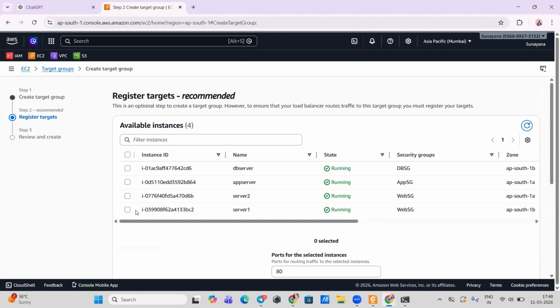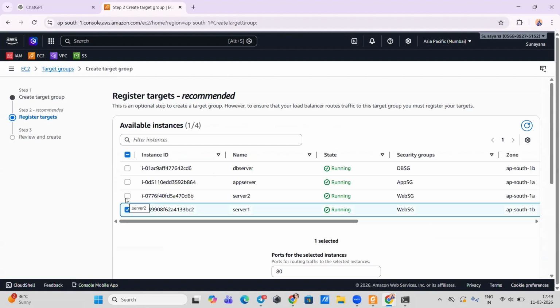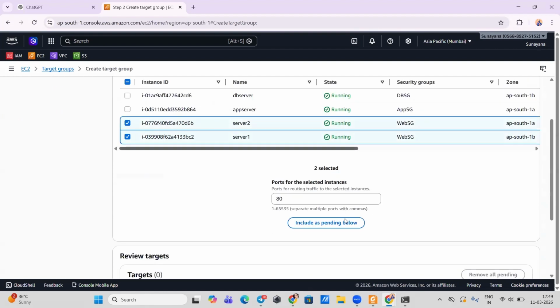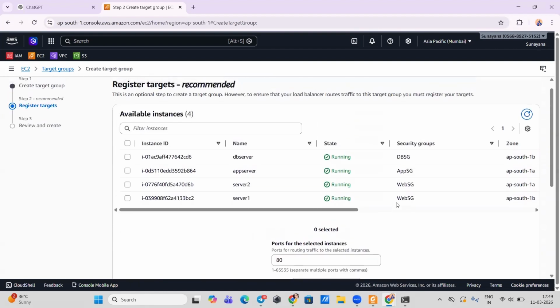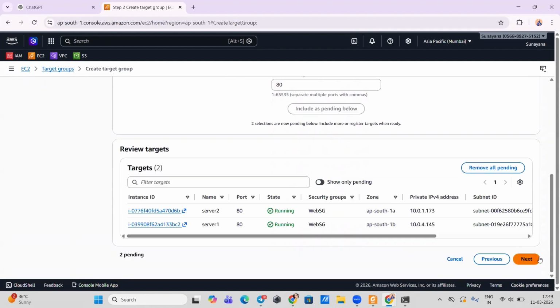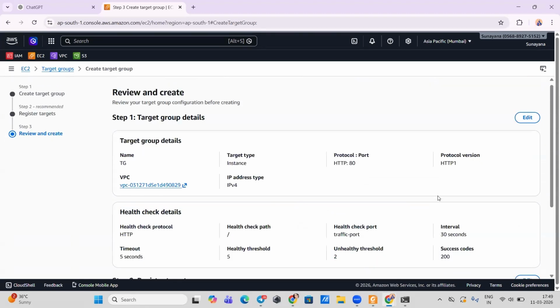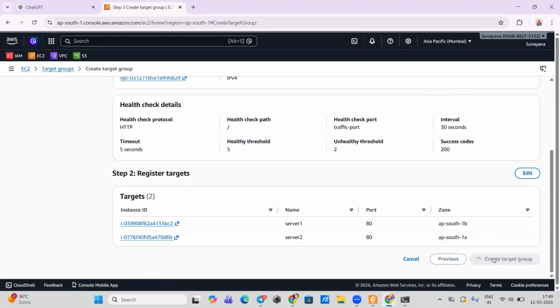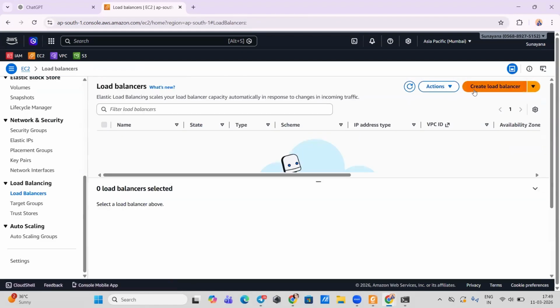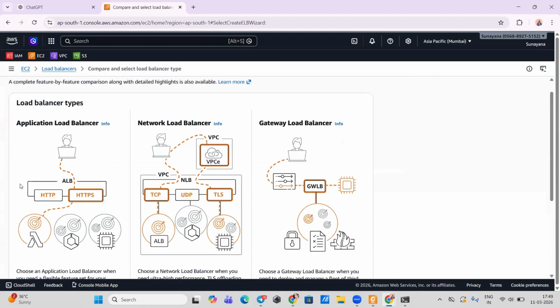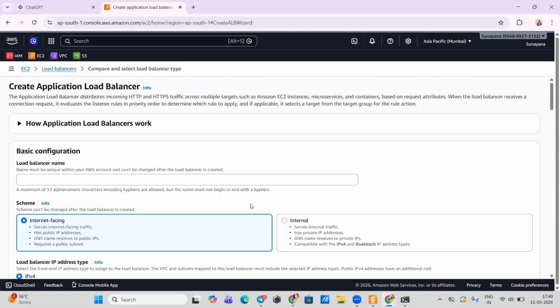So our two servers are server 1 and server 2. We're going to select include as pending below because these are our public subnets. Okay. Then next, just create a target group. Now go to load balancers. Create load balancer. Application load balancer.